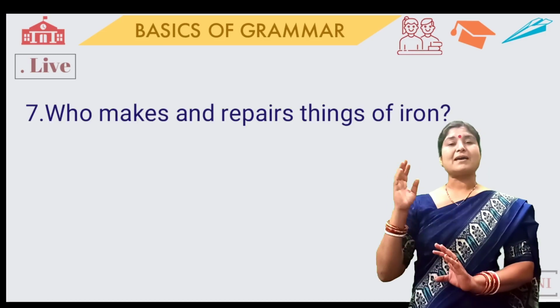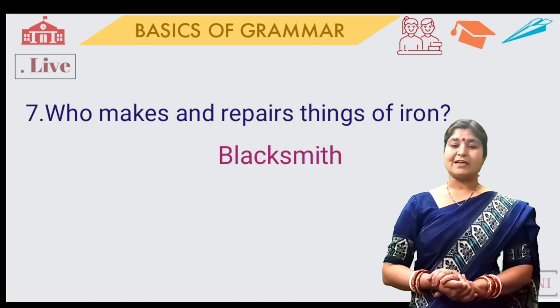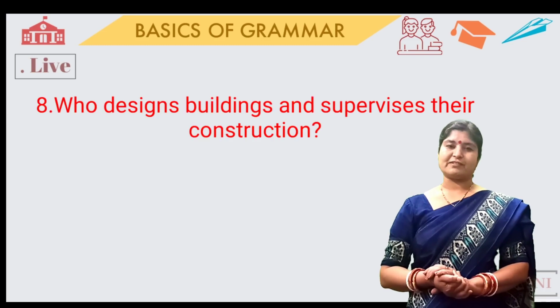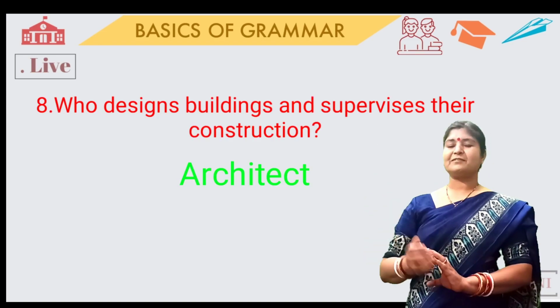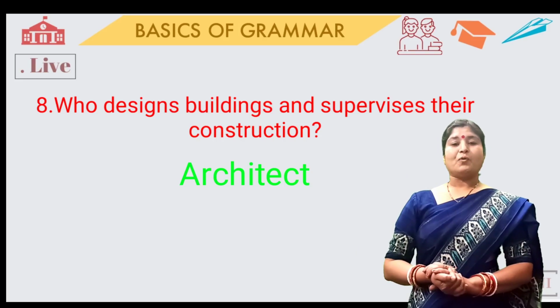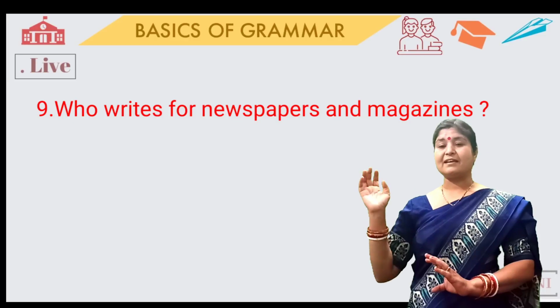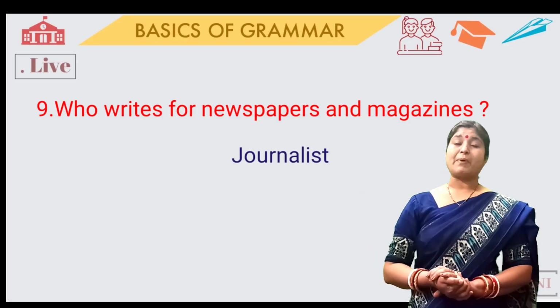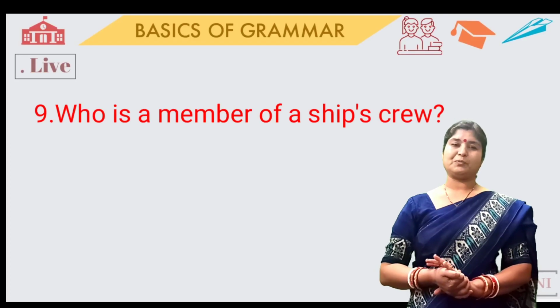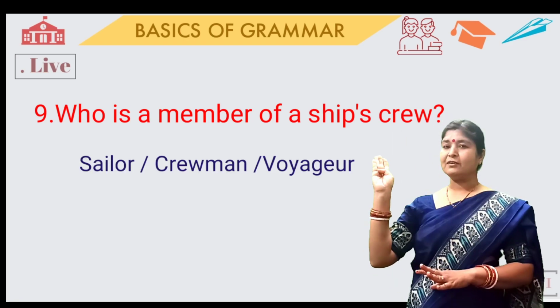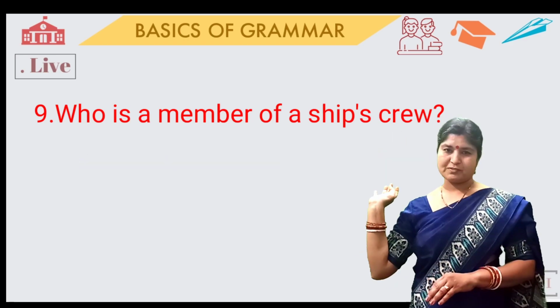Who makes and repairs the things of iron? That is blacksmith. Who designs buildings and supervises their construction? That is architect. Who is a member of a ship's crew? We can say sailor, we can say crewman, or we can say voyager.